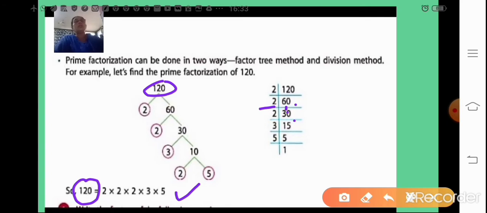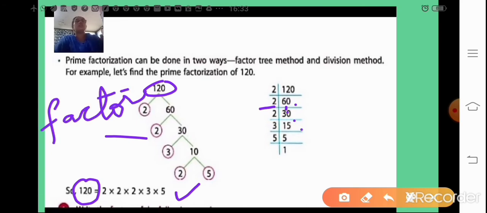So there are two methods, two ways in which you can do it. This method is called the factor tree method, and this method is called the division method.